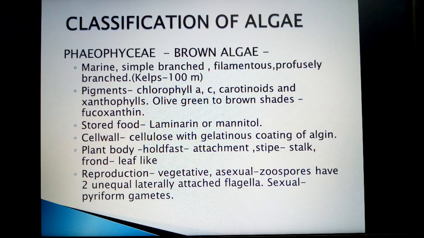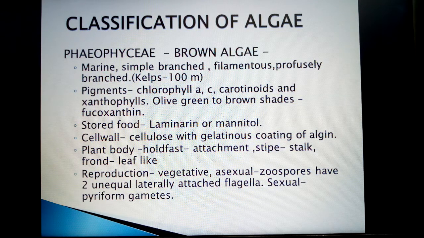Because of the presence of fucoxanthin pigment, different shades of olive green to brown color are seen in these algae, and they all belong to brown algae. Stored food material is laminarin or mannitol.